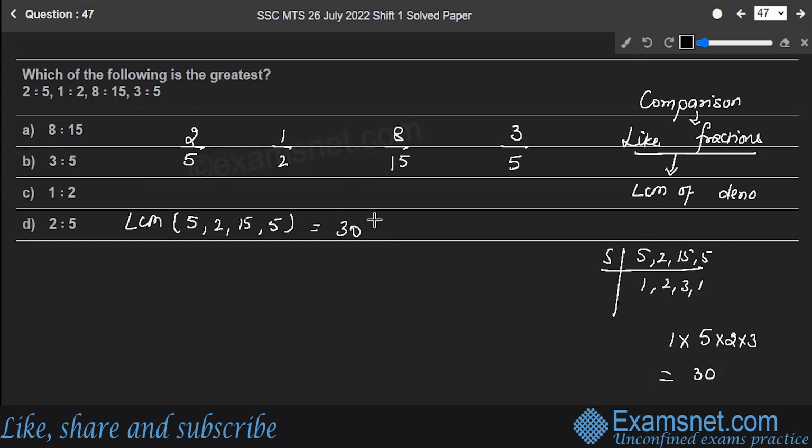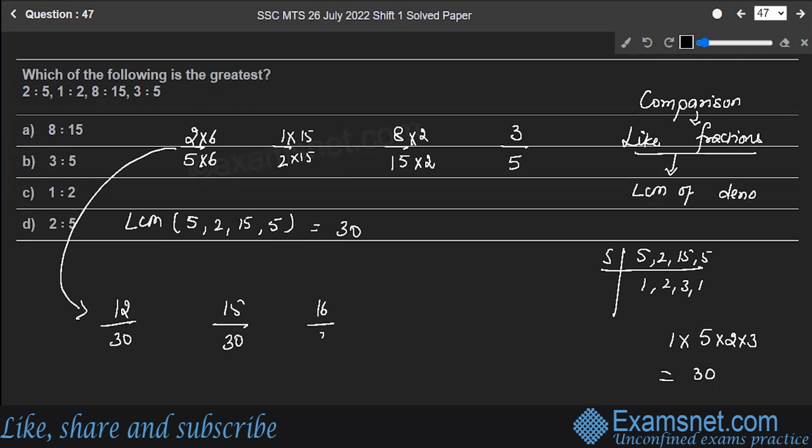Now we got the LCM. Let's convert them into like fractions. So 2 by 5 will get converted into 12 by 30, right? Multiplying the numerator and the denominator with 6. Next, multiplying the numerator and denominator with 15, it will become 15 by 30. Next is multiplication with 2 in the numerator and the denominator. This will make it 16 by 30. Next is multiplication with 6. This will make it 18 by 30.